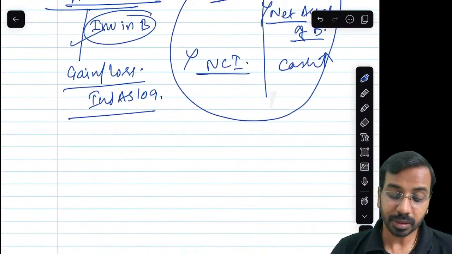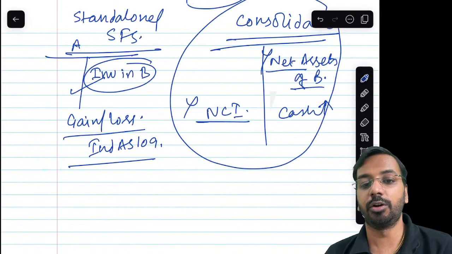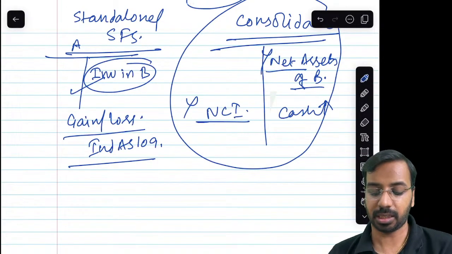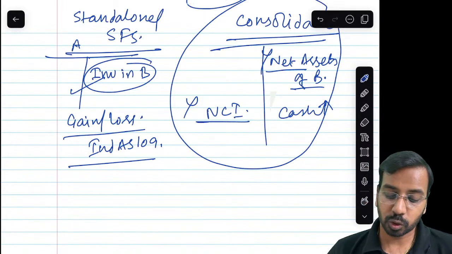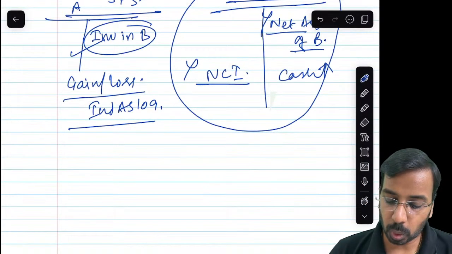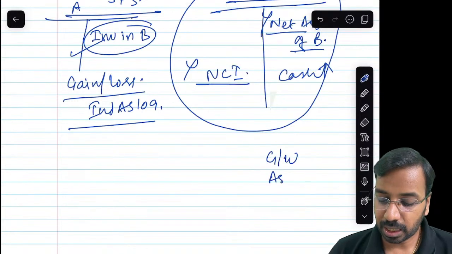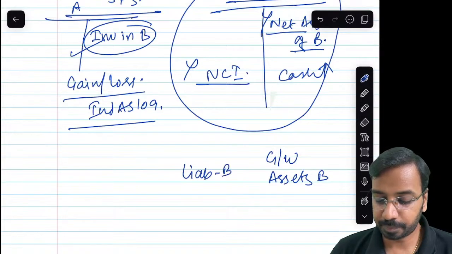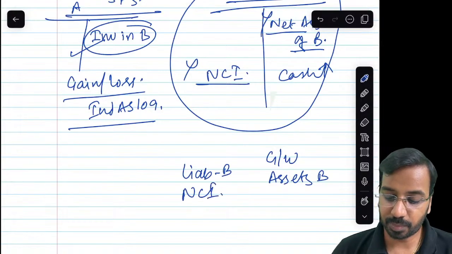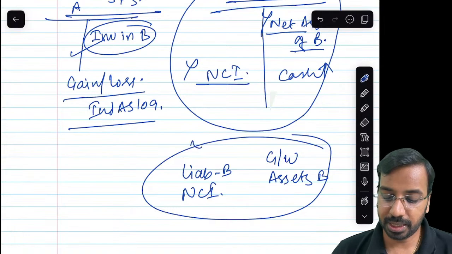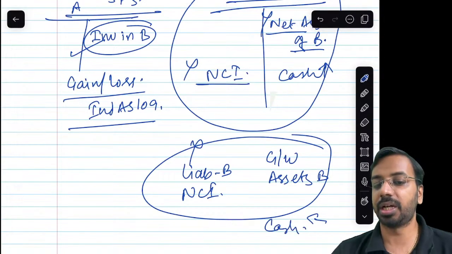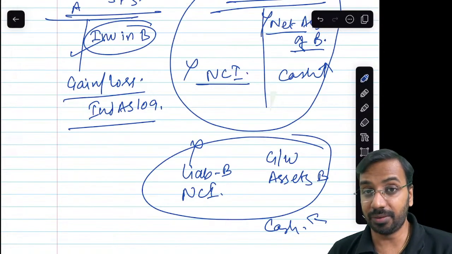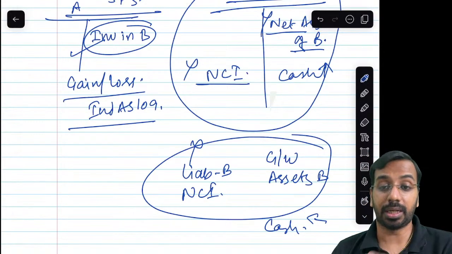Then in the standalone financial statement, we will account for it the way we normally account for a sale of investment. Okay, so all the consolidated assets, all your goodwill, other assets of B, other liabilities of B, and NCI pertaining to B, all of these will be removed, and you will bring in one more component. Let us say cash is received, you will recognize cash. If cash is not received, if something else is received, you will recognize that.